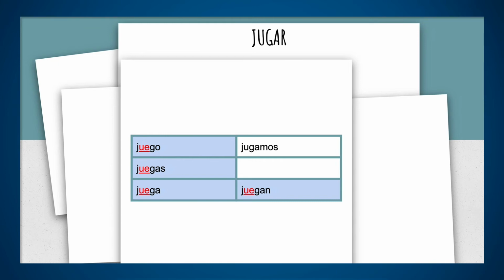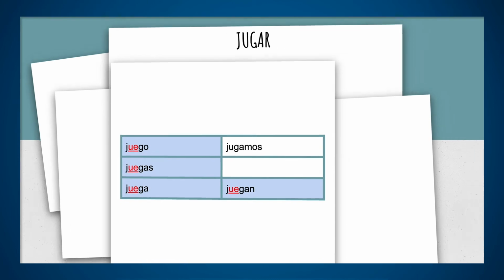Yo juego béisbol. So notice that the U here is going to change for UE. Juego, juegas, juega, jugamos, juegan. Again, I emphasize that we don't change the we form. Just leave it the same way as a regular verb.